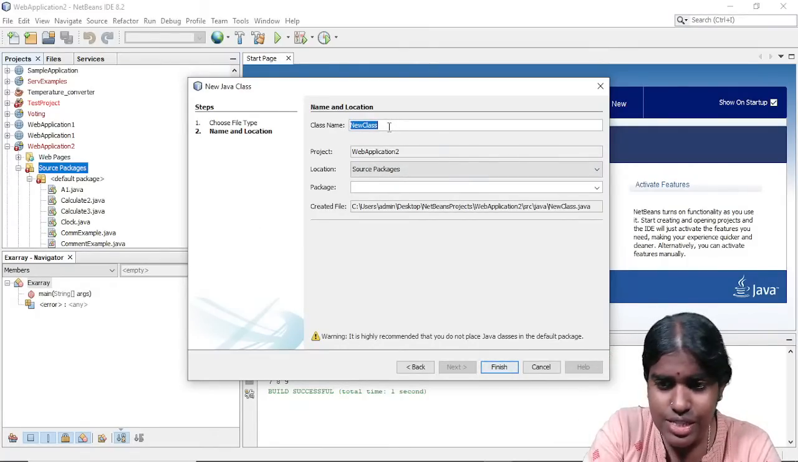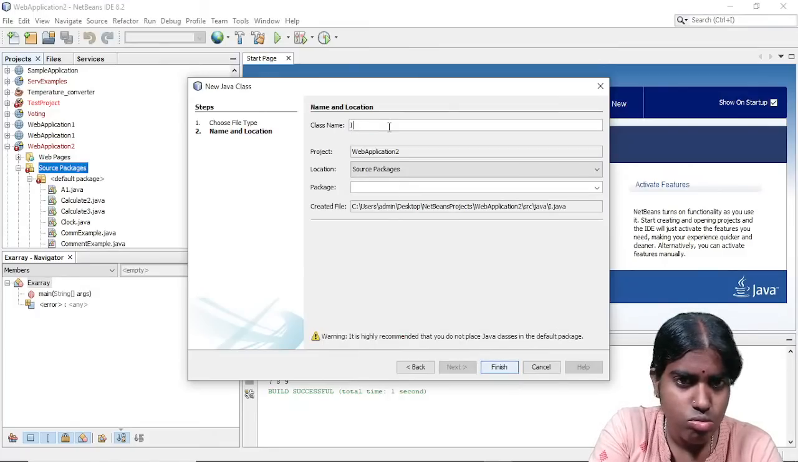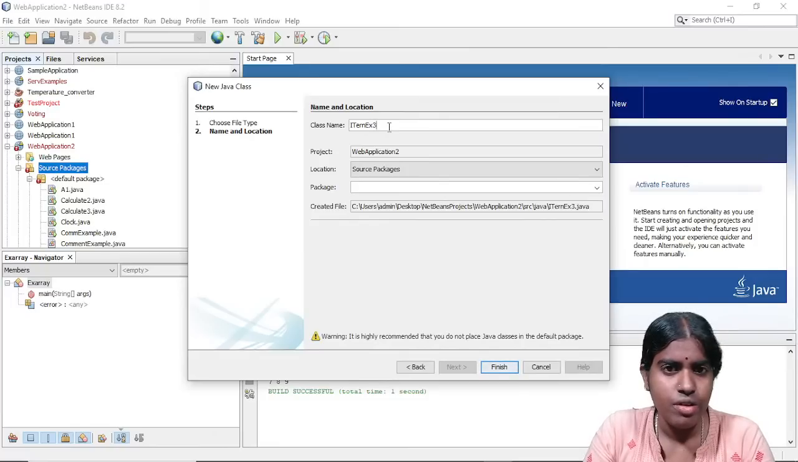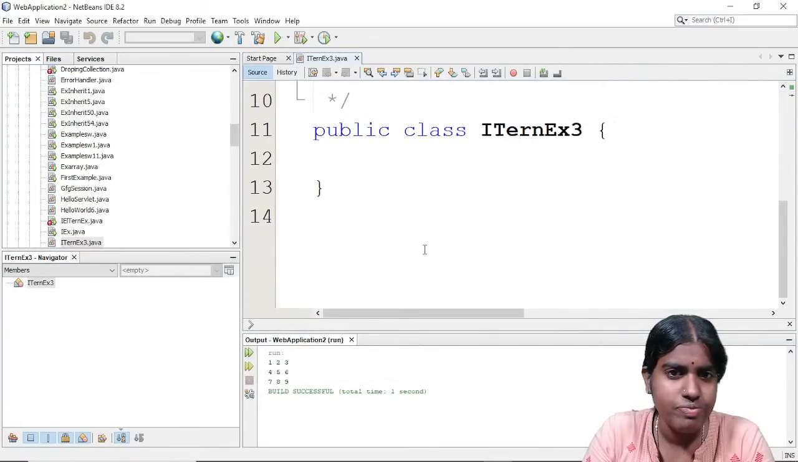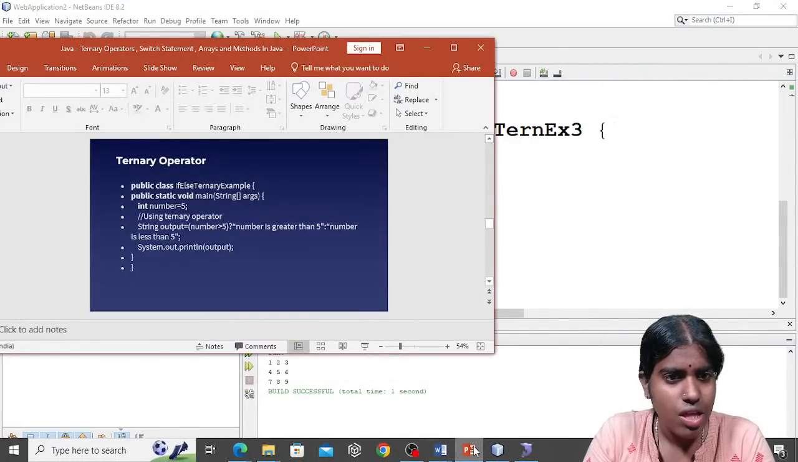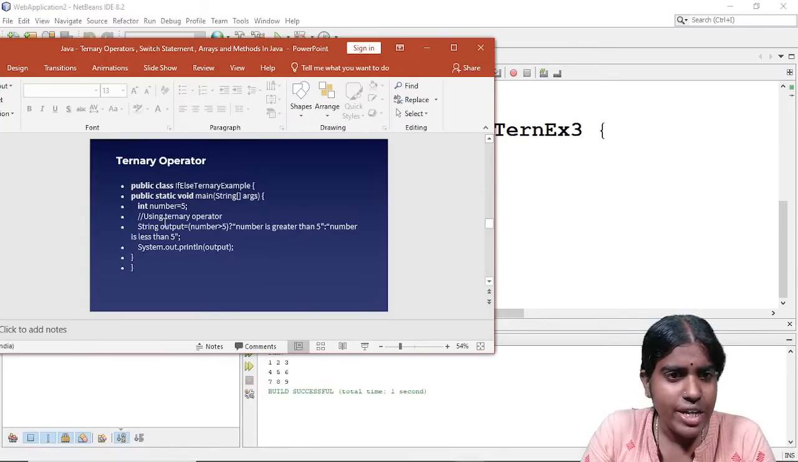I am giving the class name. For example, I am giving it as TernaryExample3. Whatever the class name is, I need to give it here, and then specify under which project I am going to create this class. Say, for example, I am going to create this class under this project and at this location. After providing all these details, I need to click the Finish button. Clear with this?